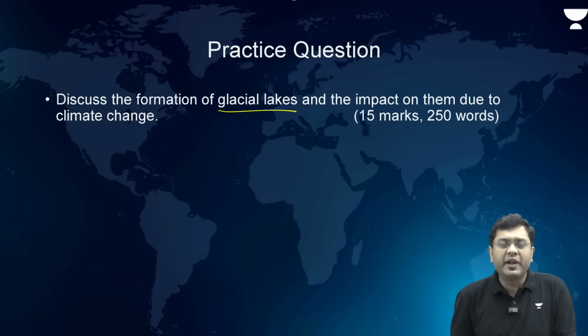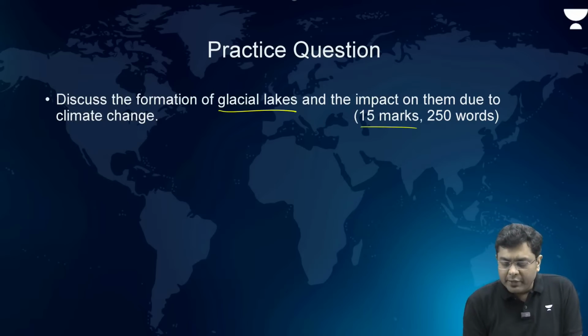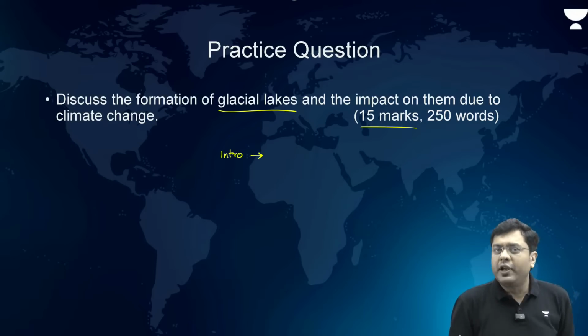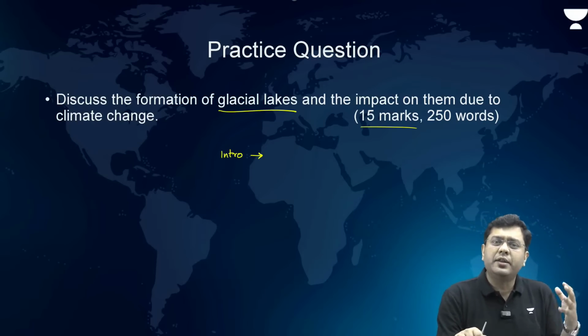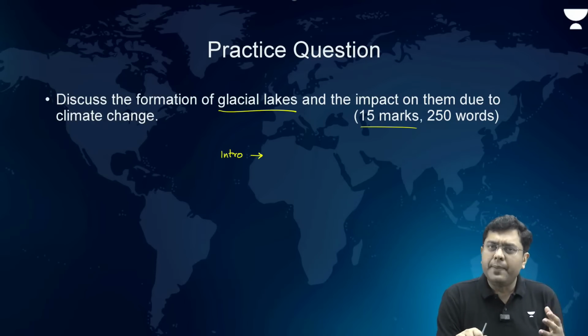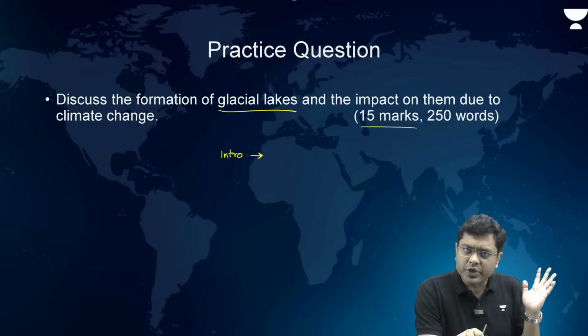Discuss the formation of glacial lakes and the impact on them due to climate change. So here, 15 marker, 250 words. In the introduction, talk about what you understand by glacial lakes. Glacial lakes are small accumulations and small water bodies created at the foothills of the moving glacier due to the melt water accumulated from the glacier or the melt of the glacial ice. That will be your introduction.